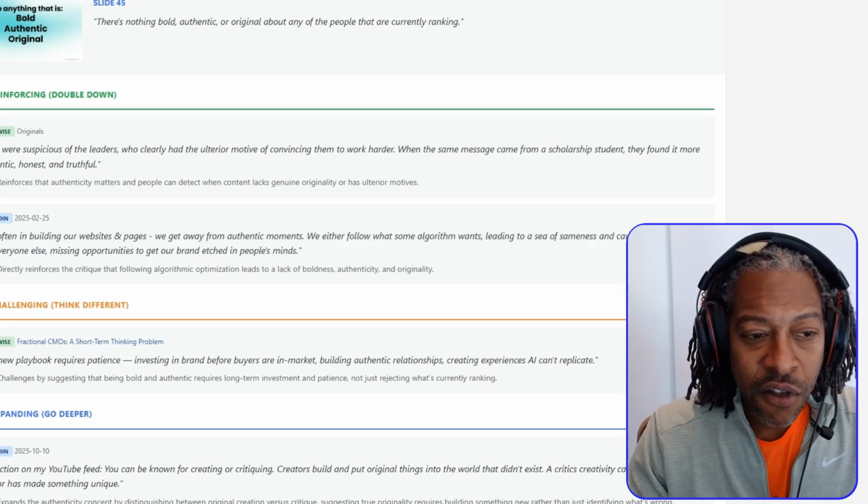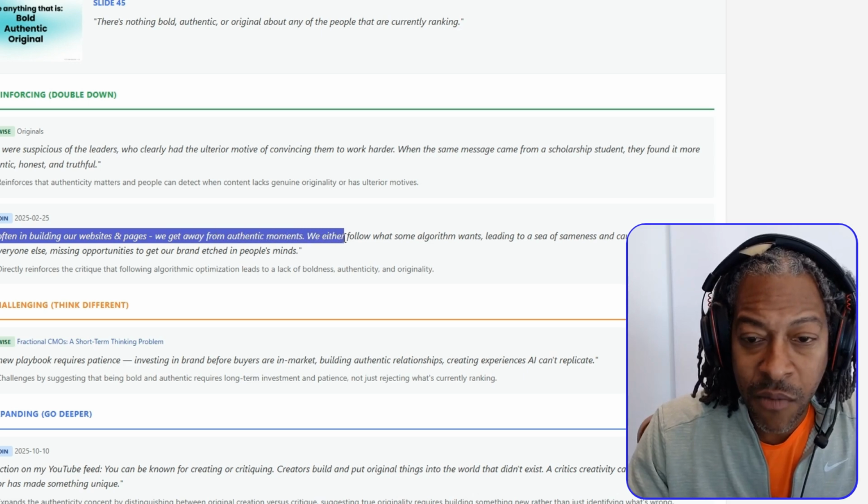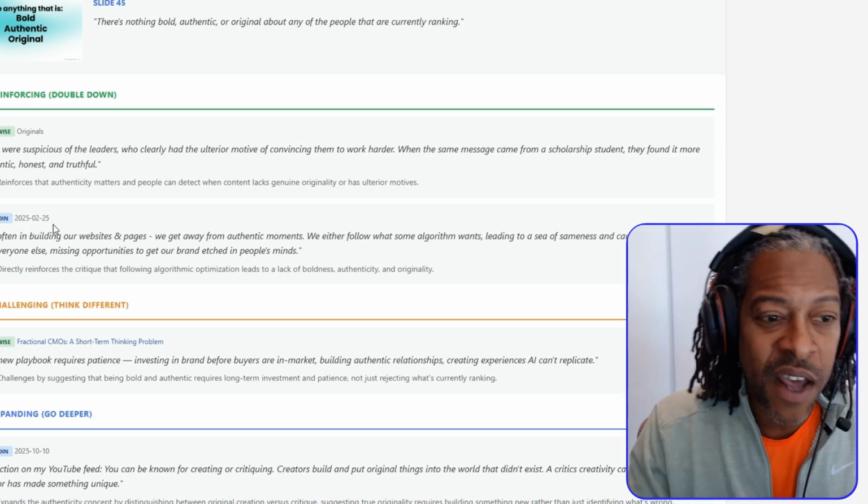Oh man, like here it is. Look, that's actually really good. It's the first time I'm reading it. Too often in building our websites and pages, we get away from authentic moments. I can now use all of that to redo my slides to make them better next time I'm presenting.